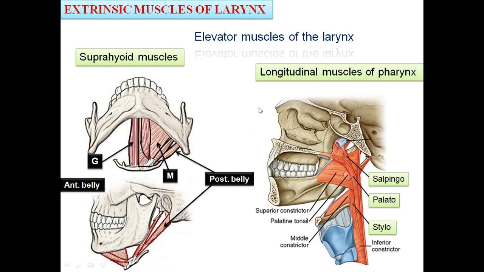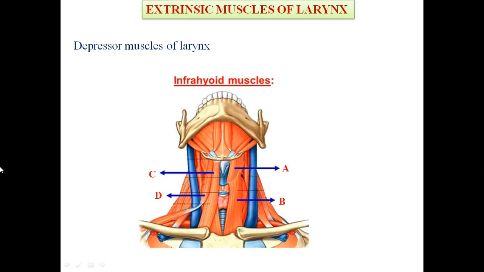These are the 2 different kinds of muscles that act on the elevation of the larynx. The depressor muscles of the larynx include thyrohyoid, sternothyroid, sternohyoid, and the superior belly of the omohyoid muscle. These four muscles are collectively responsible for depressing the larynx.